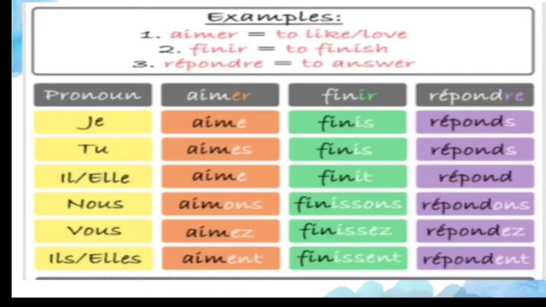And the second one is the verb finir, to finish. Je finis, tu finis, il finit, elle finit. Nous finissons, vous finissez, ils finissent, elles finissent. And the third one is the verb répondre. Répondre means to answer. Je réponds, tu réponds, il répond, elle répond, nous répondons, vous répondez, ils répondent, elles répondent. So this is all about verb conjugation.